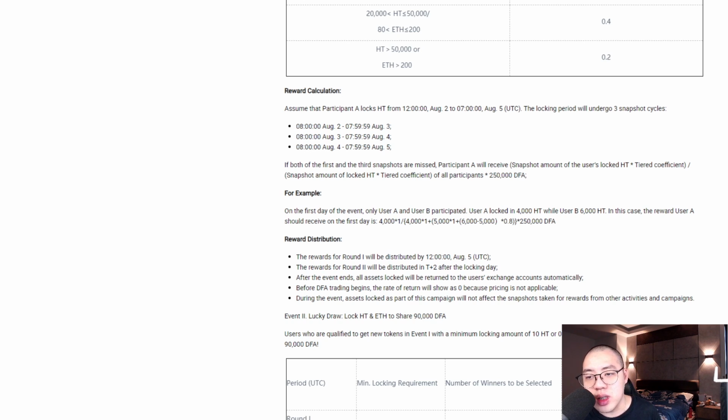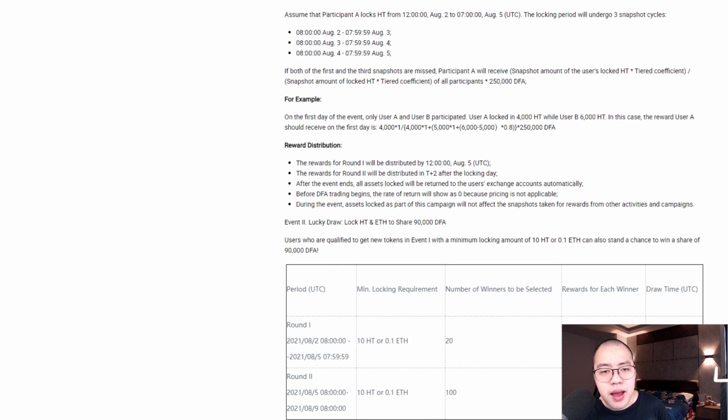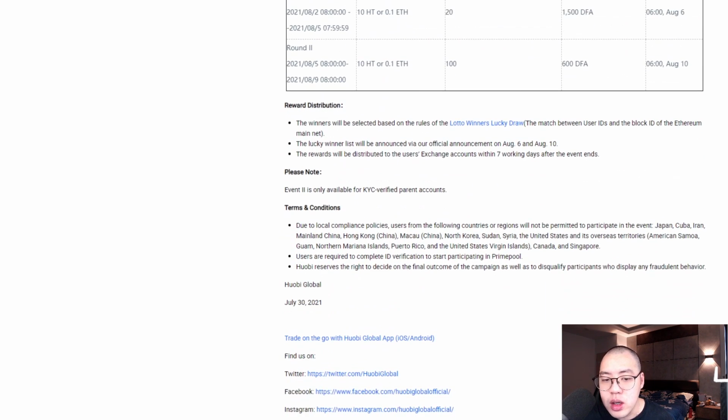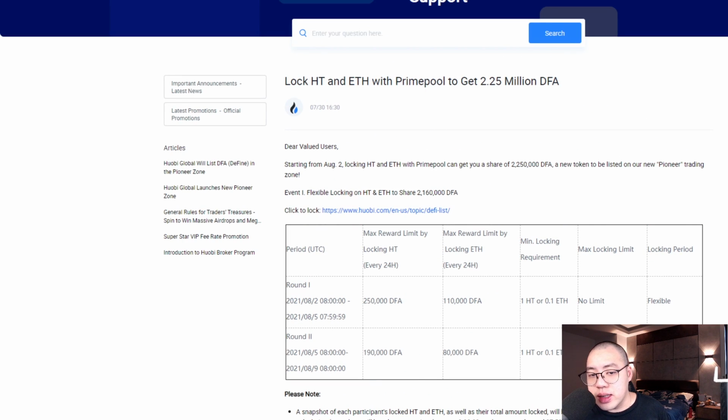But it's very, very interesting to see that when you just stake, you gain something for free. Let's say this token for free, DFA for free, who knows, one day the token itself can go up to $1 or $2, and then you suddenly get rich for no reason. So just go and check it out. It's very, very interesting, especially for those who are going to migrate from Binance all the way to Huobi. And this is one of the events that you can take note of, and also the Olympic event. So let's go on with the example here.